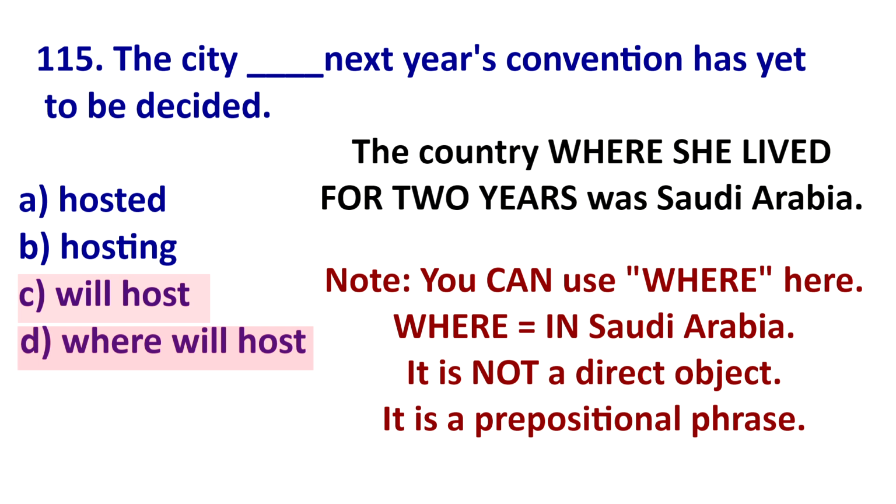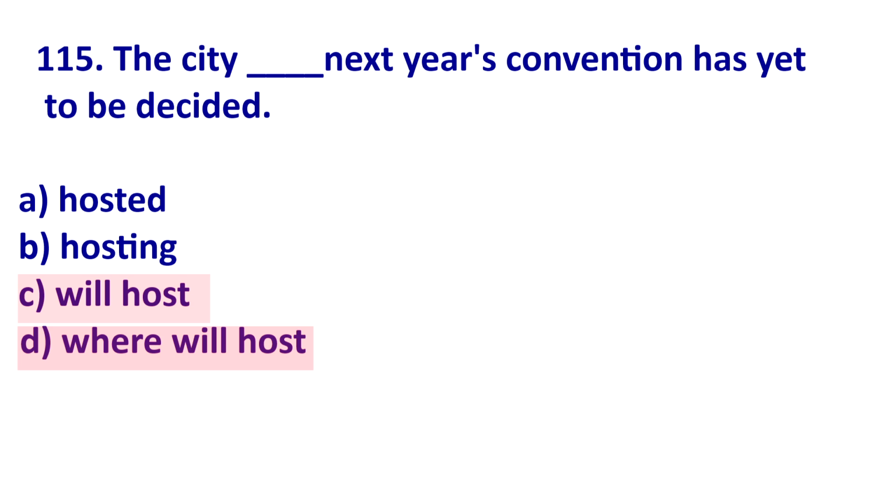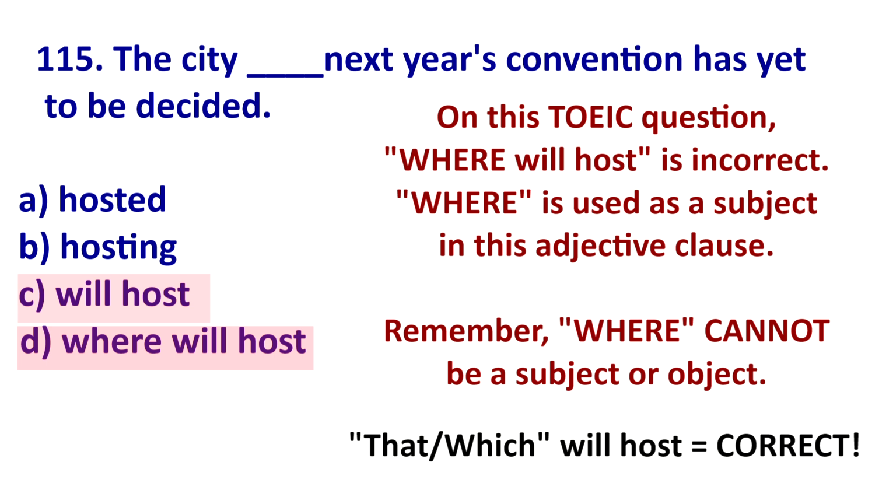So where signifies prepositional phrase like in, at, on. Where is not a subject or an object. So if we say with this TOEIC question, where will host, this is wrong because we're using where as the subject. Subject will host. I cannot use where as the subject.